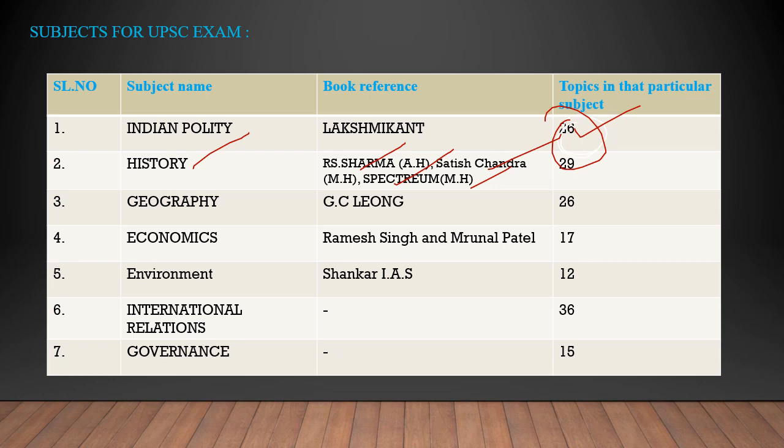In that, there are 29 topics. Relating ancient, medieval and modern together, we get 29 more important topics. I will cover these 29 topics on my channel. If a subject has certain chapters and we have enough knowledge of them, it is enough.